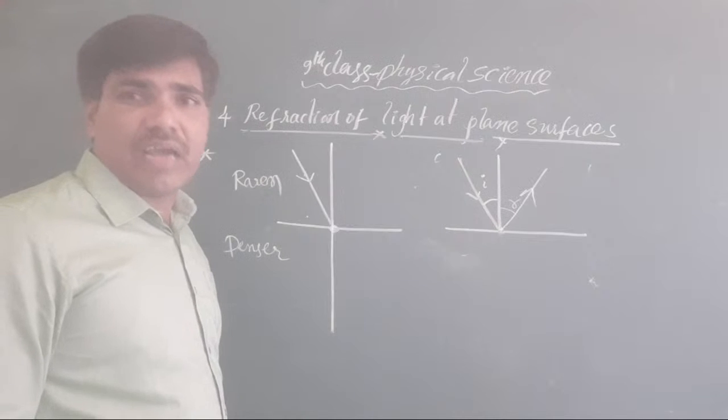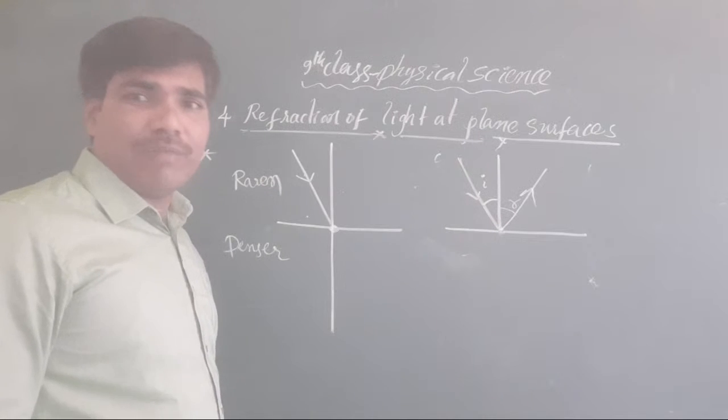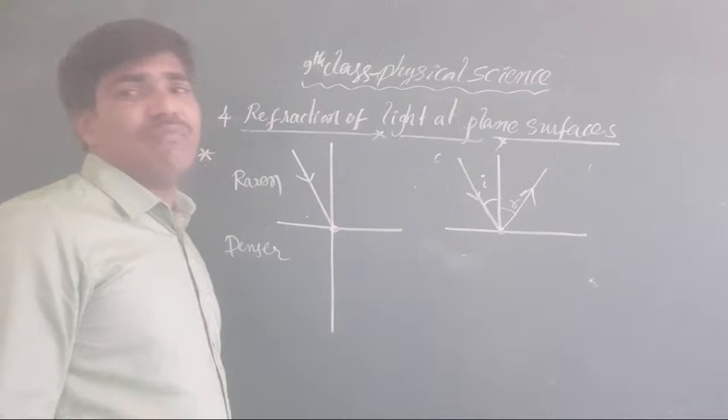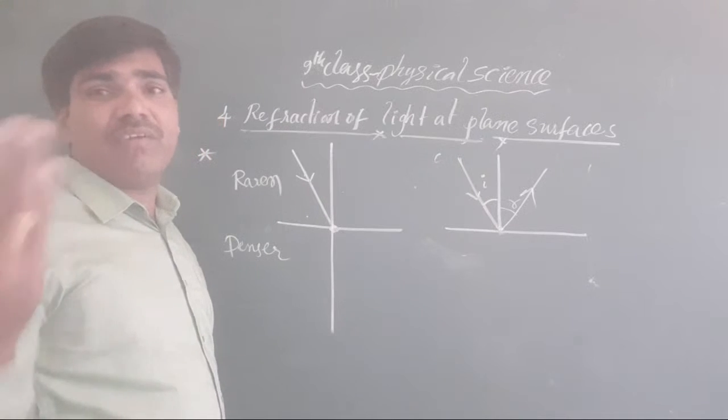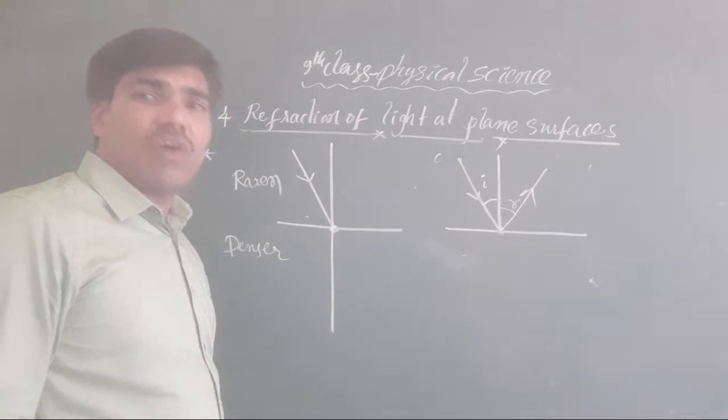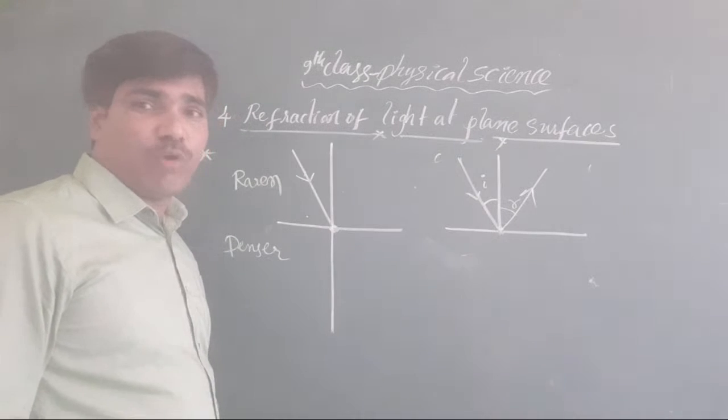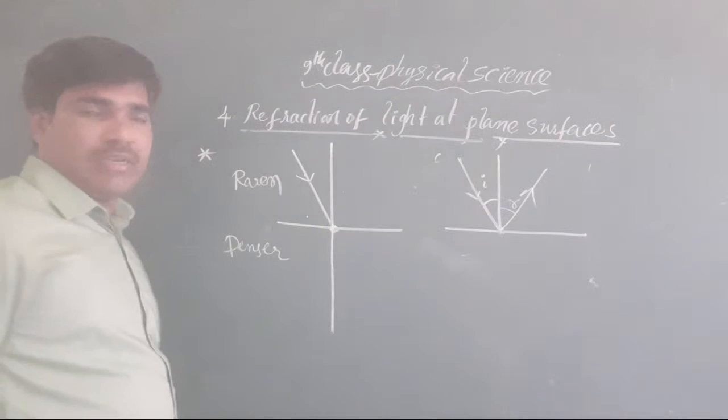The reflected angle is nothing but the angle between the normal and the reflected ray. Okay, now everywhere we are using the normal. Where do we draw the normal? We draw the normal at the incident point only. Okay, got it or not?